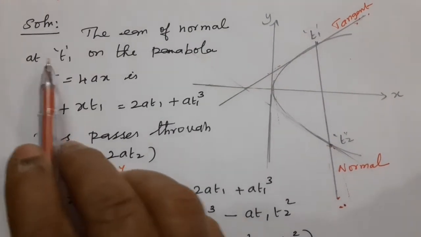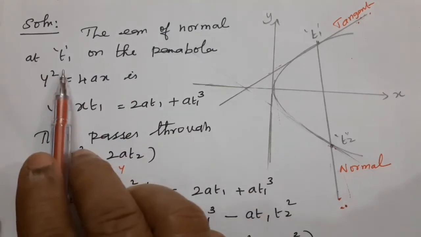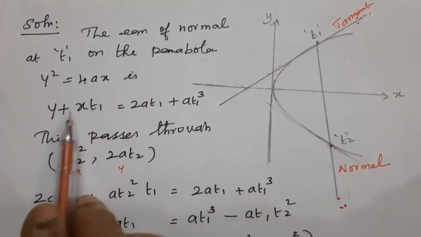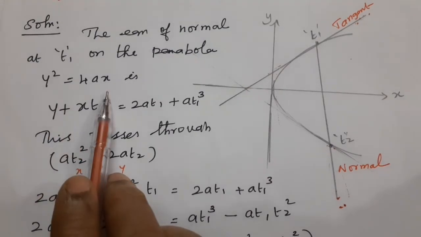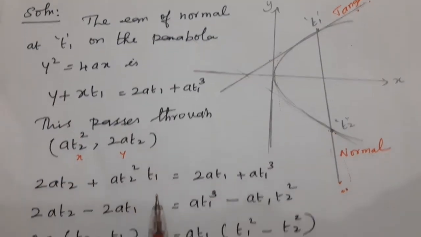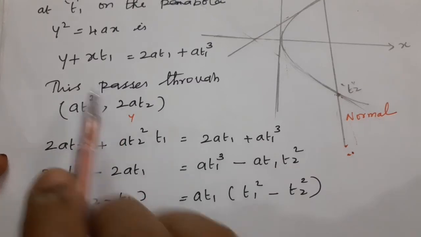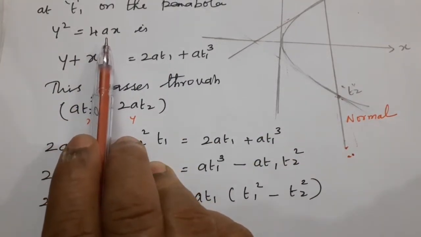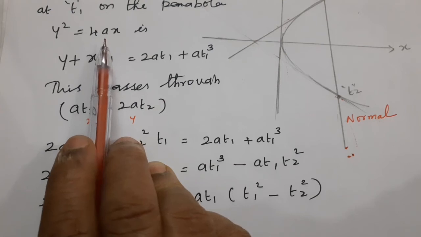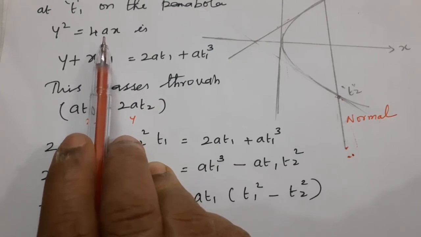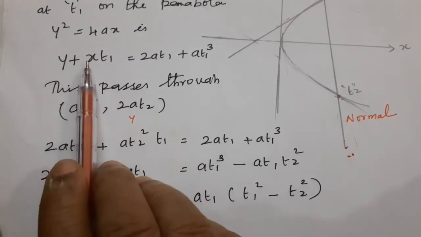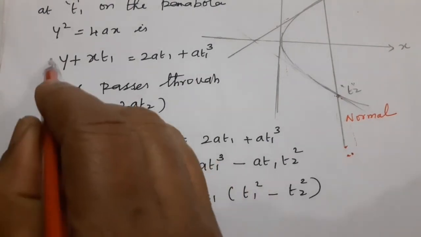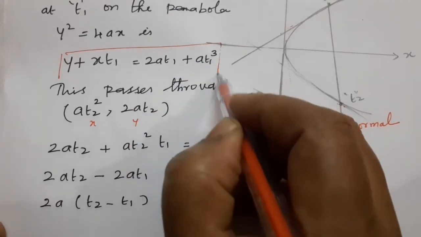Now listen, what is the solution? The equation of the normal at t1 on the parabola y square equals 4ax. The tangent equation is yt = x + at square. Here the equation of the normal is y + x t1 = 2a t1 + a t1 cube. This is also the condition for the normal.